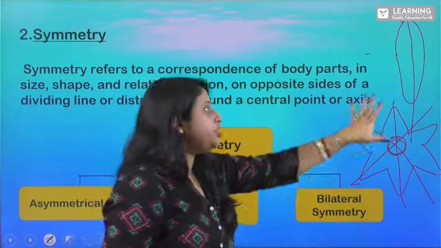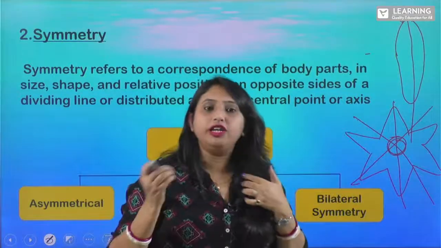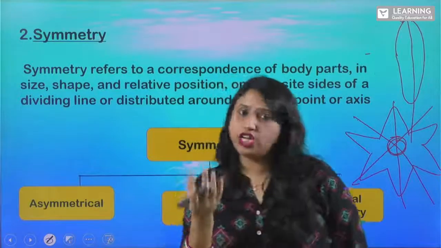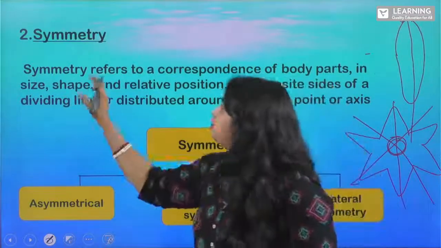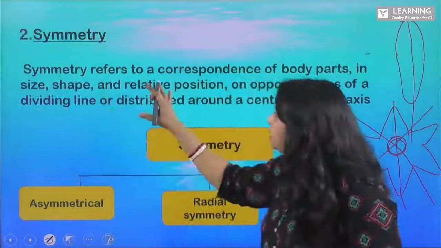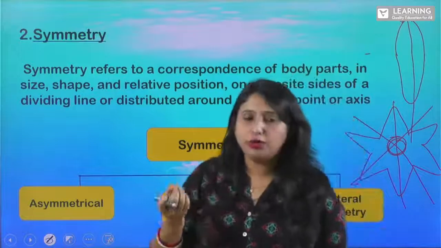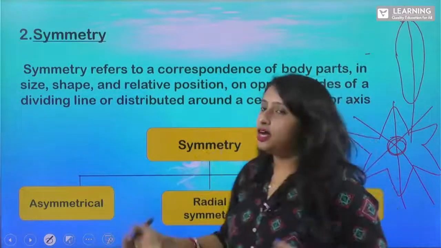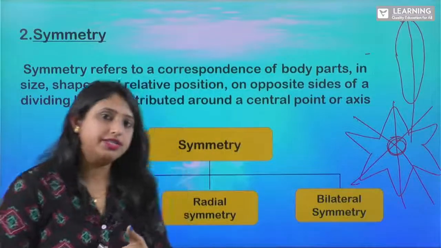Clear? So symmetry means when the animal's body can be divided and we get exactly equal size or shape. This refers to a correspondence of body parts, size, shape, and relative position on opposite sides of the dividing line. Right?